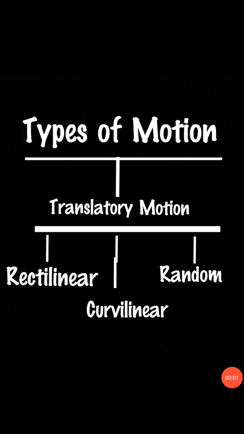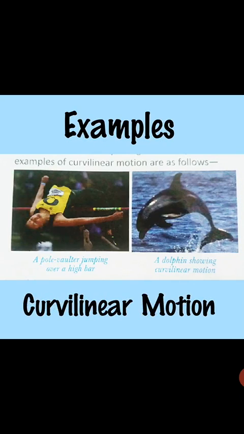The second type of translatory motion is curvilinear motion. Curvilinear motion actually gives us an idea of a curved path. Hence, the motion of a body along a curved path is called curvilinear motion. For example, when a body moves in a curved path without any rotation, we call such a motion curvilinear motion. As you can see here, examples.